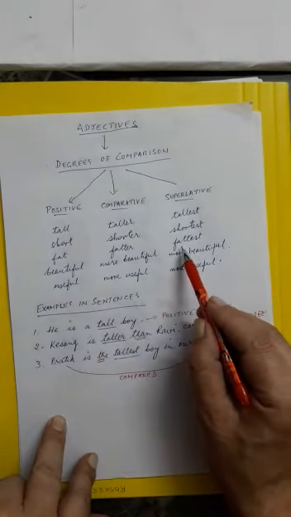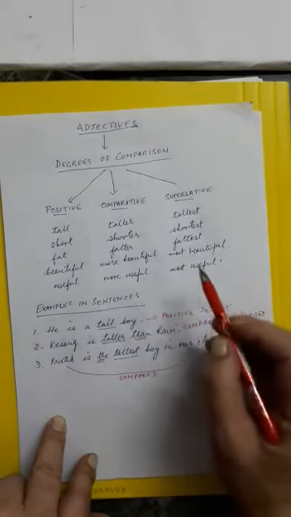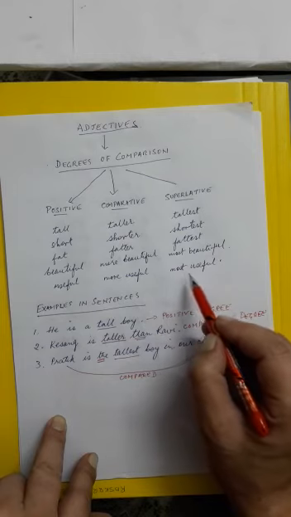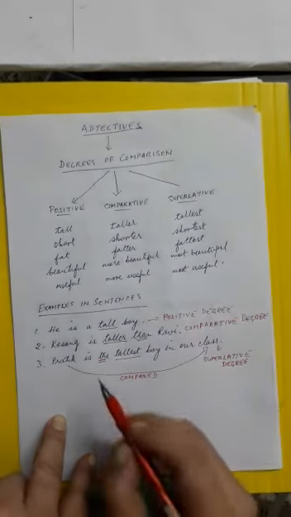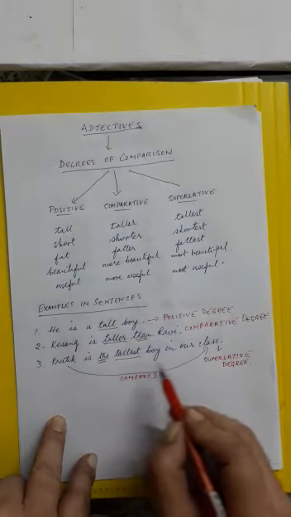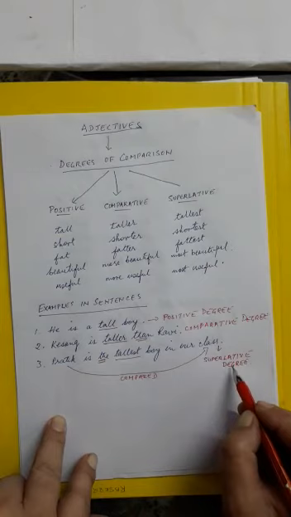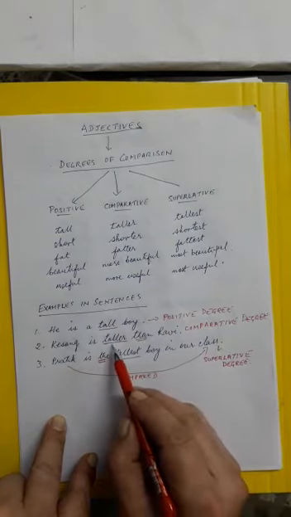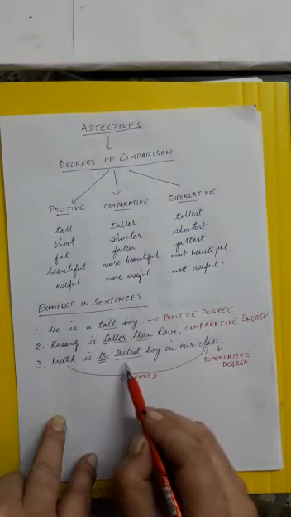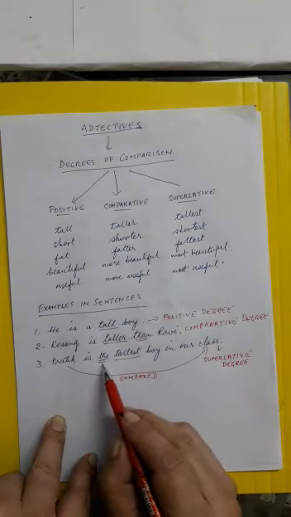Pratik is the fattest. She is the most beautiful girl. This is the most useful exercise. So are we clear? In the comparative, the adjective is followed by than. In the superlative, before the adjective, the is used. Are we clear?